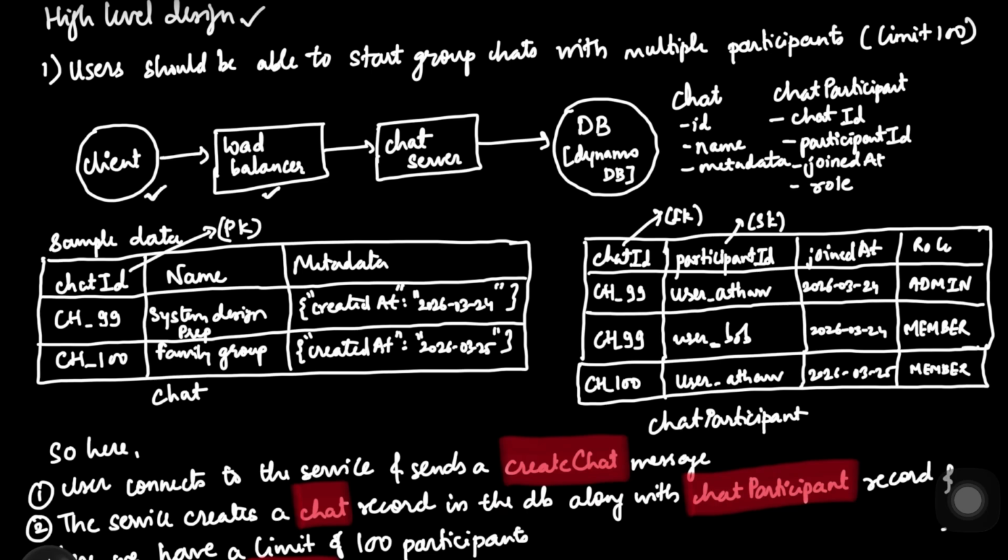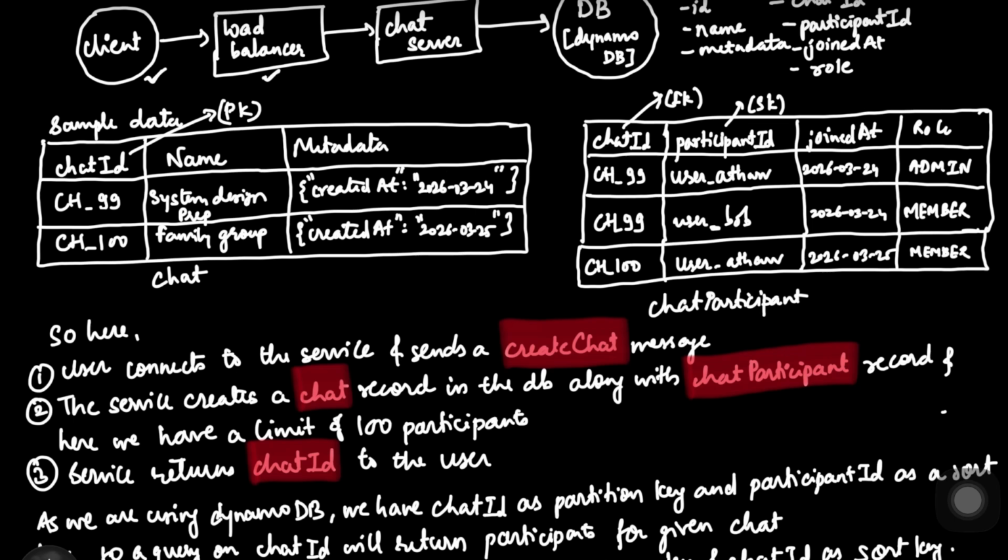Okay, so now user Atharv, let's say, connects to our chat server, and he sends a create chat message over there. Now once he sends this create chat message over the WebSocket connection, the service creates a chat record, which you can see over here. So this is the chat table, where we will be having the name of the chat which Atharv has given. So let's say this is system design prep, which is the name of the chat given by Atharv.